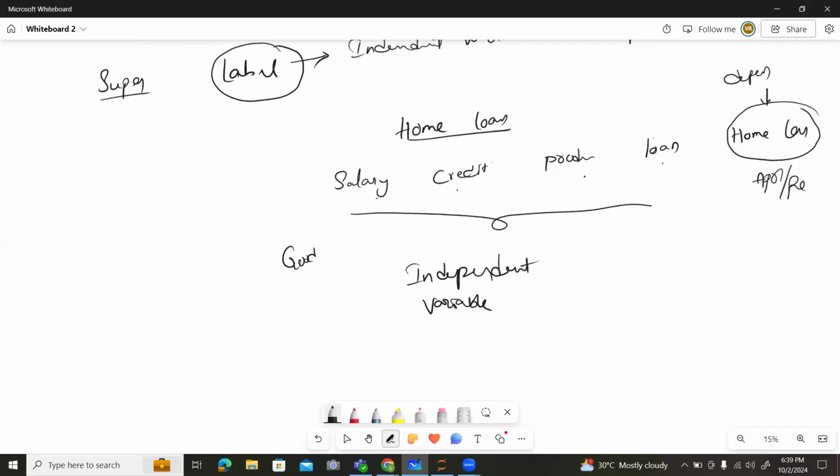So this is a column that depends upon the remaining columns. That's why we call it dependent. The combination of independent and dependent variables is known as labeled data.